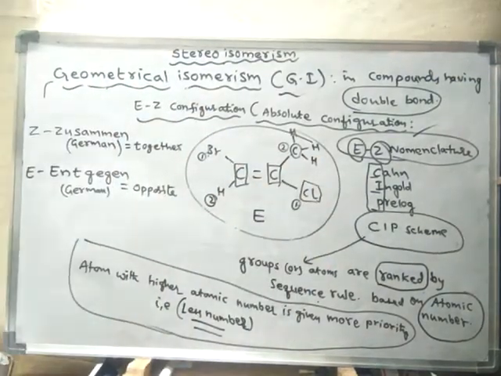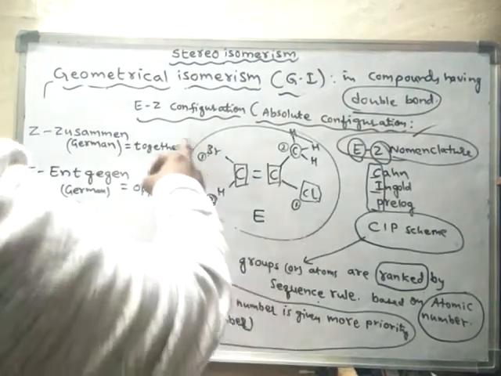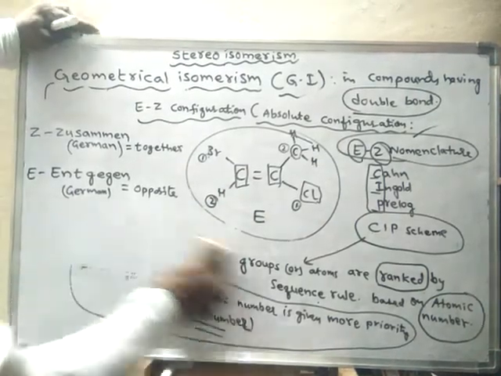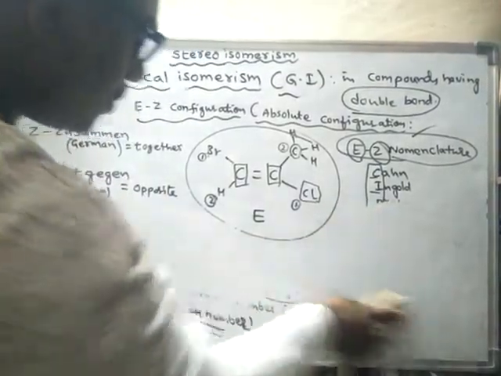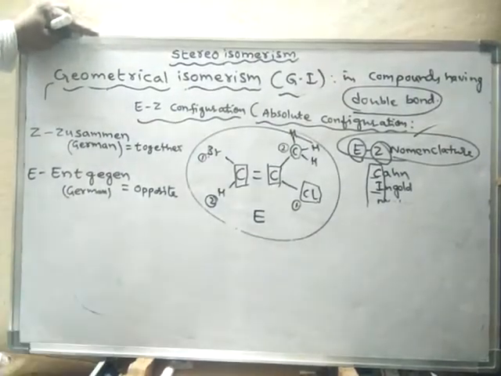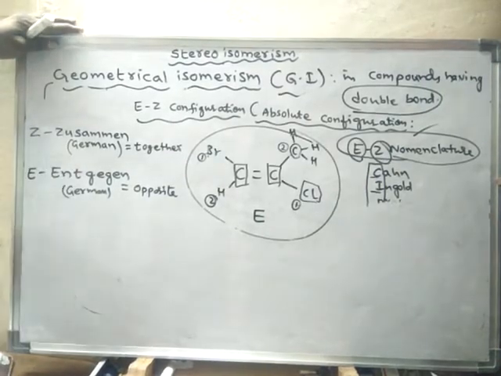Now we will learn about the rules related to this EZ configuration. There are so many rules related to this configuration. E stands for Entgegen, Z stands for Zusammen.